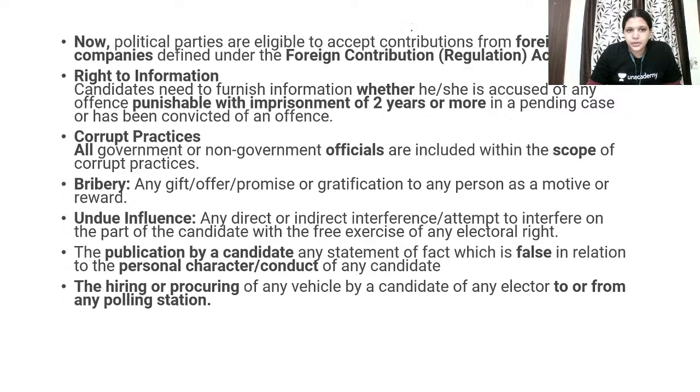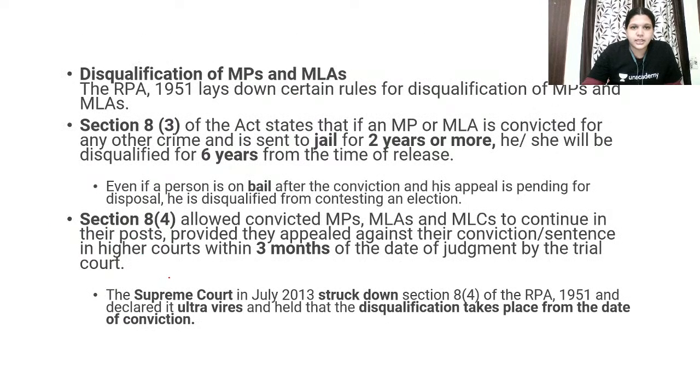Now what are the provisions is that they can accept contributions from foreign companies under the Foreign Contribution Regulation Act, right to information, corrupt practices. All government and non-governmental officials are included within the scope of corrupt practices. Bribery, undue influence, publication by a candidate, hiring or procuring any vehicle by a candidate to go to any polling station are all included in these disqualification details.